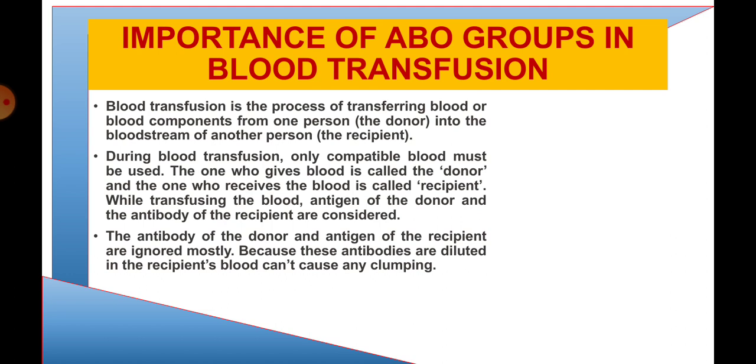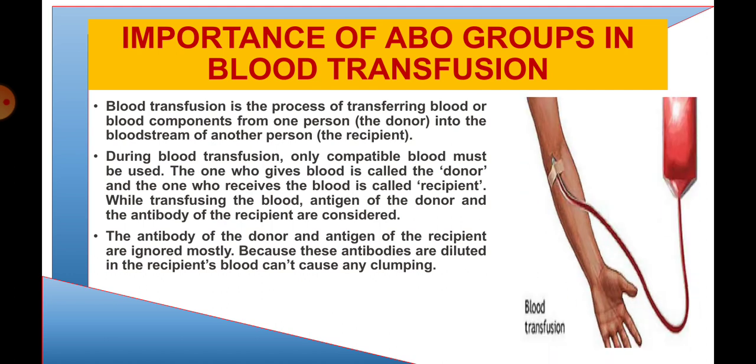one person, who is called the donor, because he will donate the blood, to another person who will receive the blood and is called the recipient. During blood transfusion, only compatible blood must be used. Compatible means they will stay together and cause no problem to one another. The one who gives blood is called the donor, and the one who receives the blood is called the recipient.